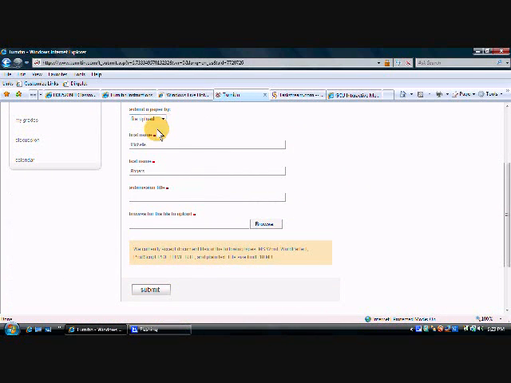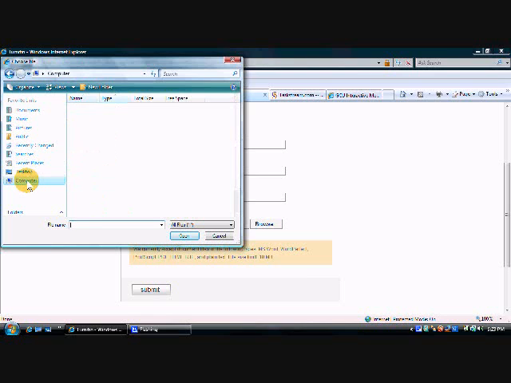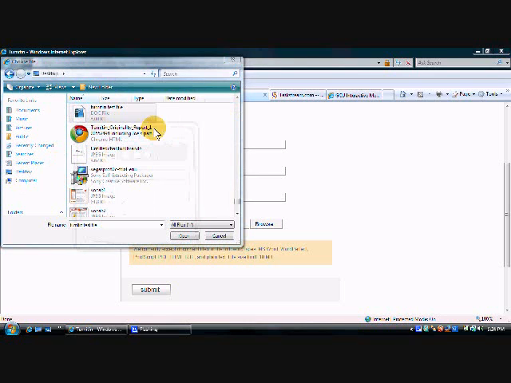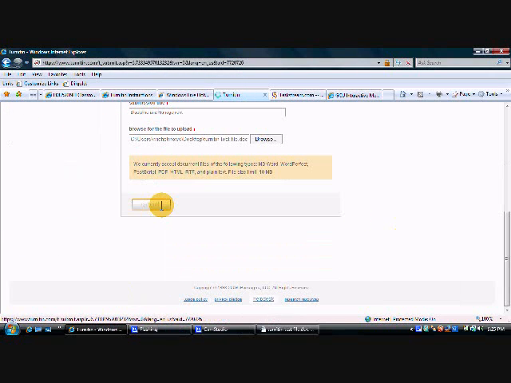I'm going to do it by uploading the file. Here's my name. The title is Discipline and Management. And I'm going to browse for the file, and mine is not really Discipline and Management, it's just one that I did. Mine is just called a Turnitin test file, so I'm going to double click on that, and I'm going to say submit.